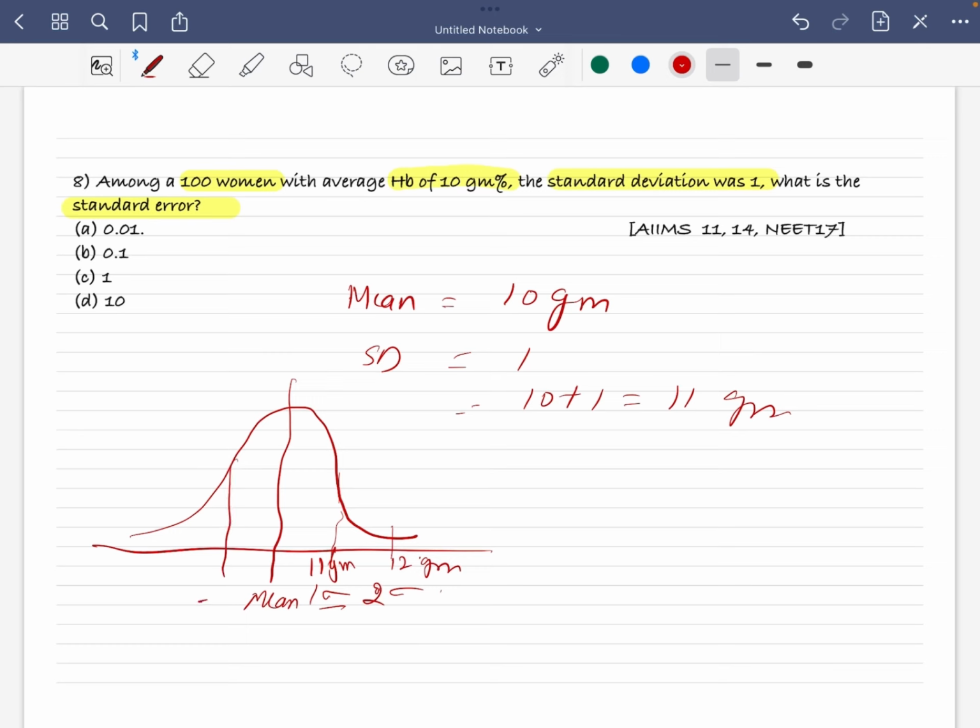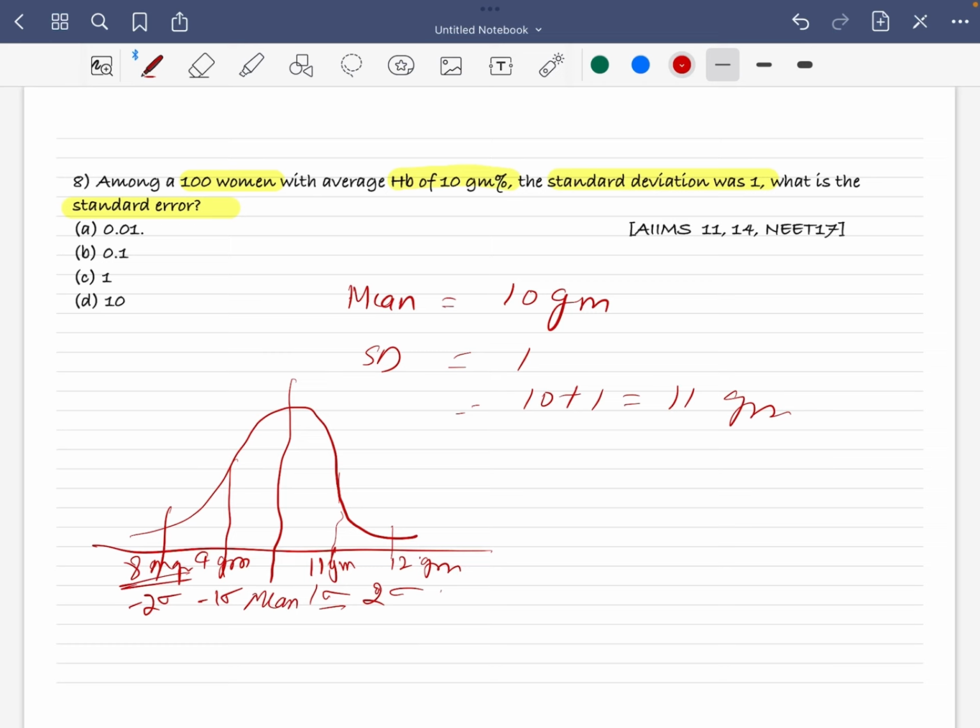This is negative 1 sigma, this is negative 2 sigma. So at this point it will be 9 gram, and here it is 8 gram hemoglobin. So it's just their value, standard deviation is plus or minus from the mean.